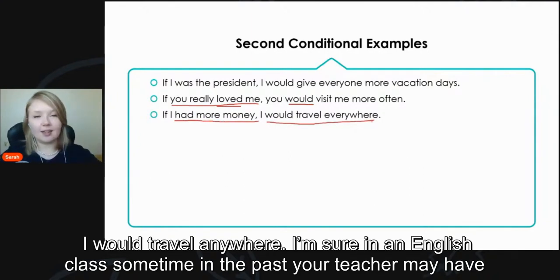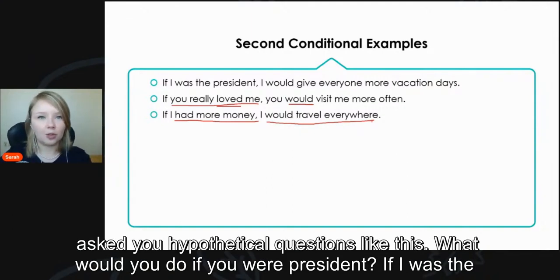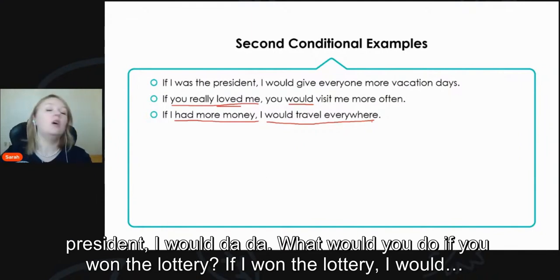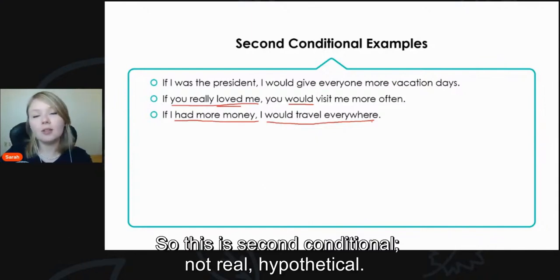I'm sure in an English class sometime in the past, your teacher may have asked you hypothetical questions like this. What would you do if you were president? If I was the president, I would... What would you do if you won the lottery? If I won the lottery, I would... So this is second conditional, not real, hypothetical.